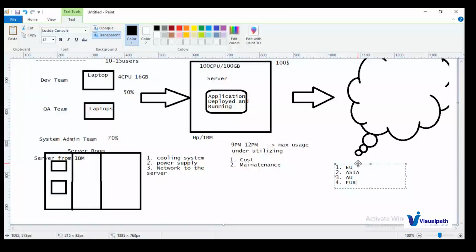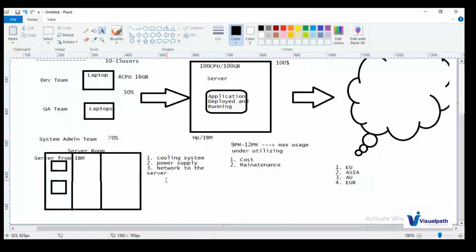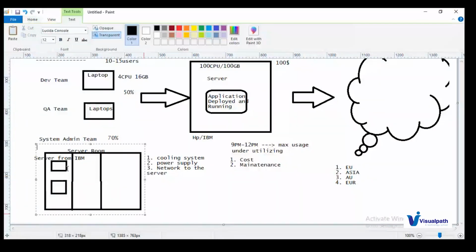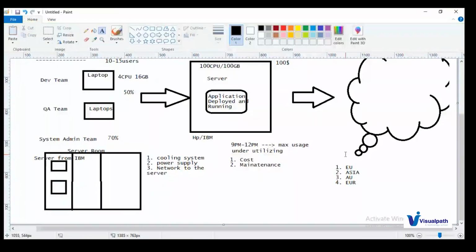Inside these regions, they will maintain their data centers. Whatever we are doing in our organization's server room, installing the servers in data racks, we call this entirely the data center for our organization. Whereas in Azure, they will procure a large number of data centers in their cloud. So this is one of the data centers, let us say as an example. Again, in their data center also, they will have server racks.